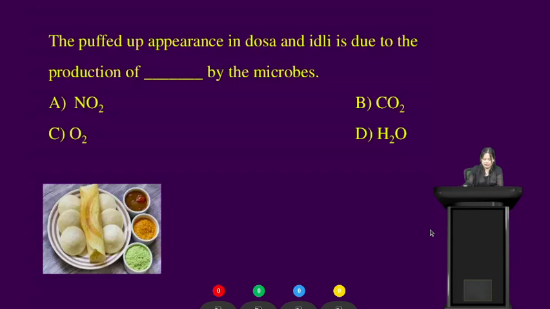All right students, very good. The correct answer here is option B, that is CO2. We see that the puffed up appearance in dosa and idli is due to the production of carbon dioxide, that is CO2, by the microbes. So here the correct answer is option B. Very good students.